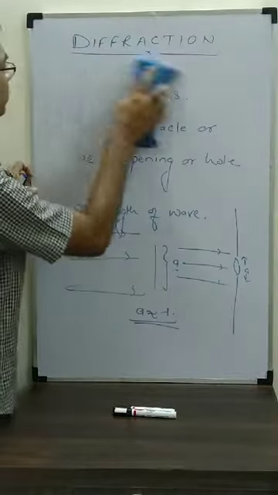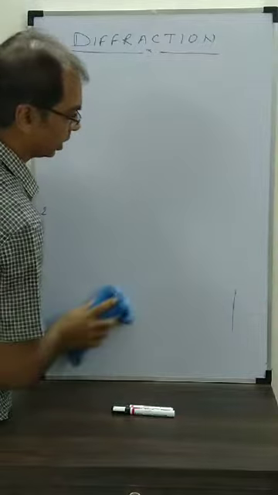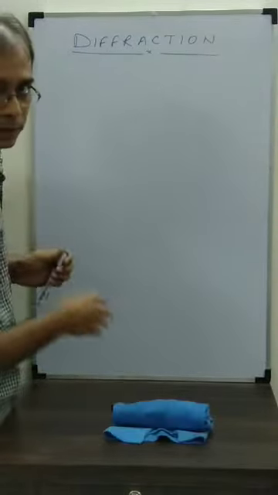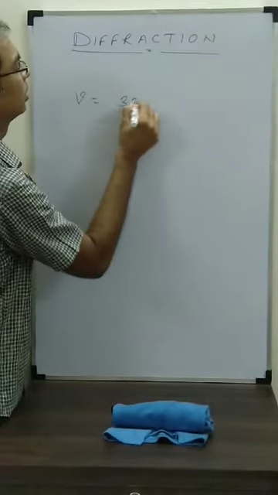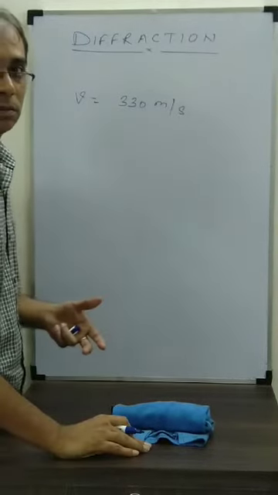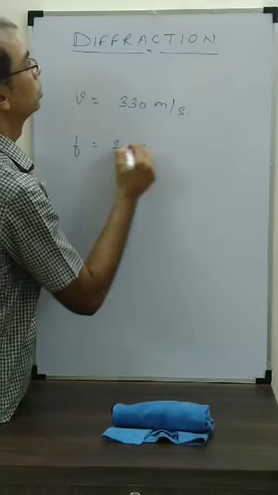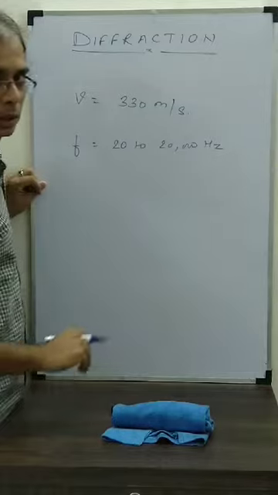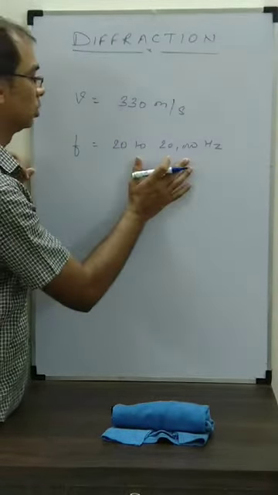We'll find the wavelength of sound and try to find out what should be the size of the obstacles or openings so that we are able to observe diffraction in the case of sound. If we talk about sound, the speed of sound we know is 330 meter per second, and the frequency of sound that we hear ranges from 20 to 20,000 hertz. Now let's see what wavelength is possible in the two cases.